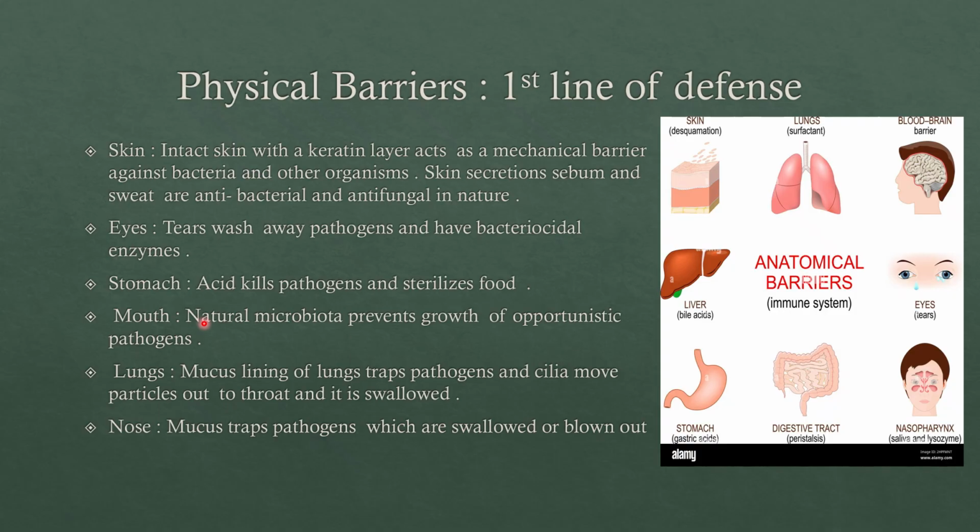And then in the lungs and nose, there is a mucus layer which traps the pathogens. Especially in your nose there are cilia, hair-like structures, which trap the pathogens and do not allow them to enter inside your body. Basically the mucus layer in the body is meant for protection. So when a pathogen tries to gain entry into your body, all these try to stop it, and they will not allow the bacteria or the pathogen to enter into your body.